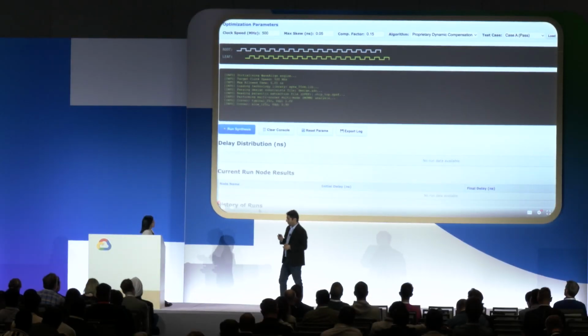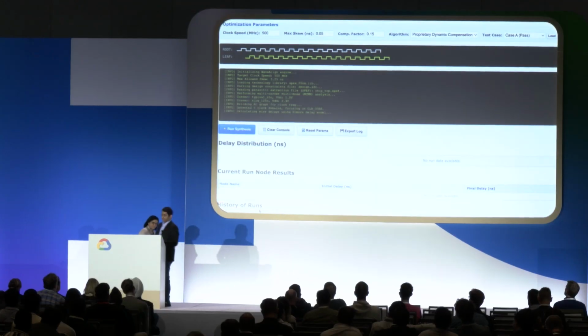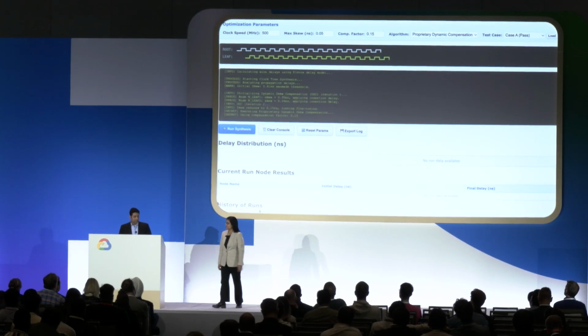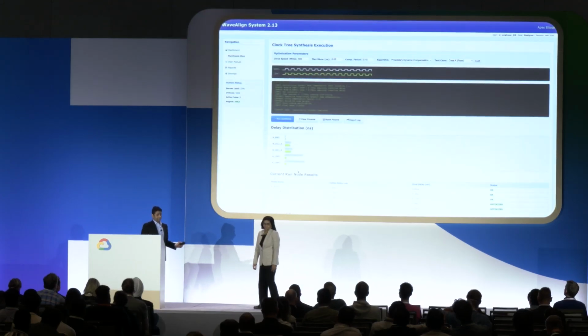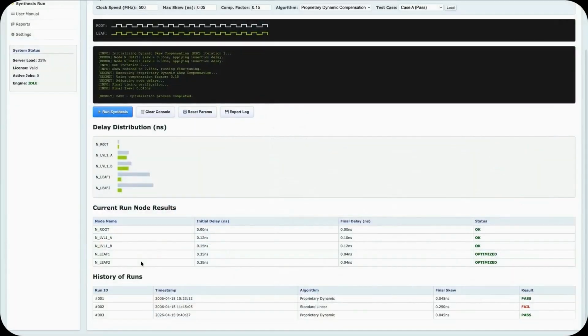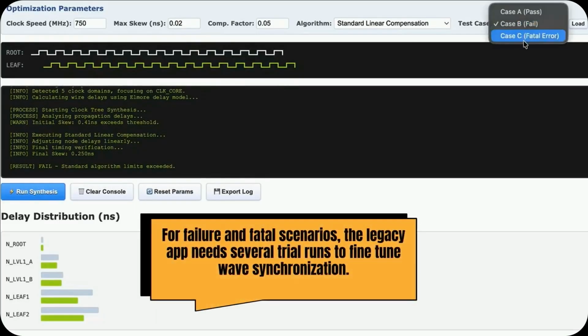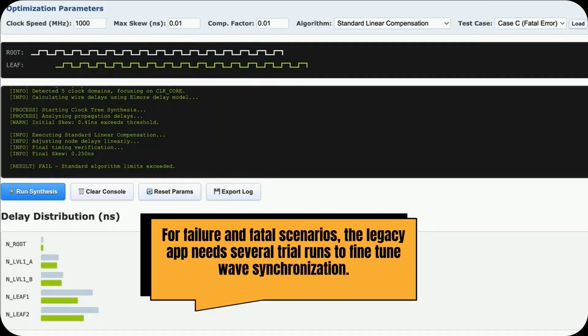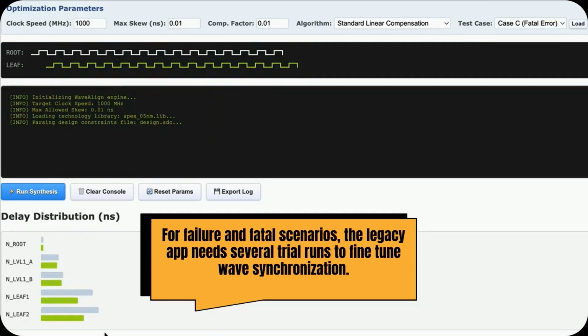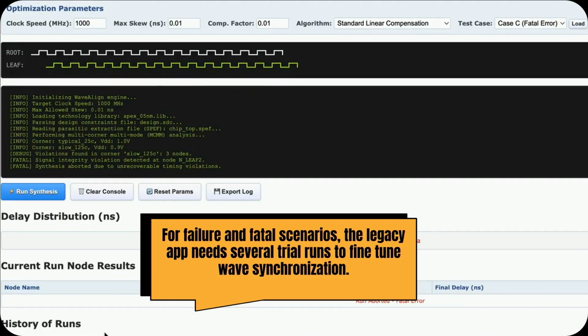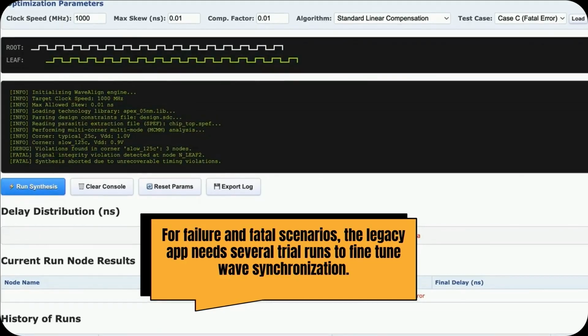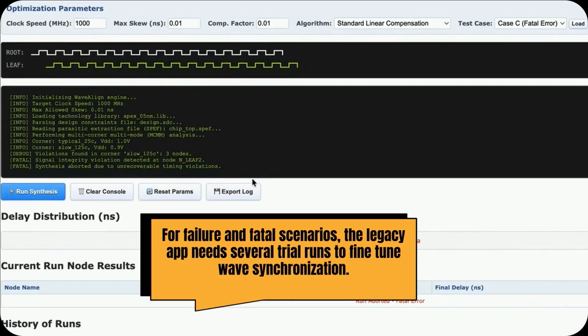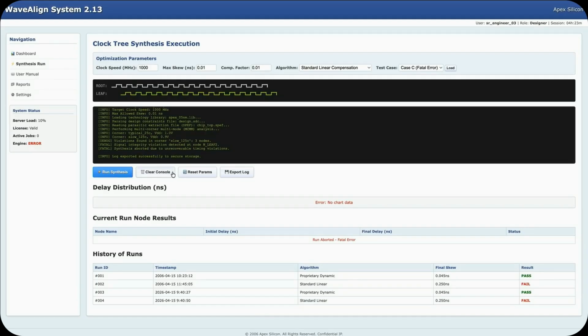So with that, I'm going to run through a demo. And let me just move here. So this is an application. This is not something that I am familiar with. I'm not an expert here, but you can see it's comparing waveforms and doing lots of very complicated semiconductor stuff. They're running tests, they're running failure scenarios. It's not a very friendly UI application, and it's just not the best way to run in 2026. These trial runs take a whole lot of time. Also, for refactoring applications, it is going to be extremely difficult. So we'll see what it's doing, and then we'll see how we can actually make this better as we go to Gemini.